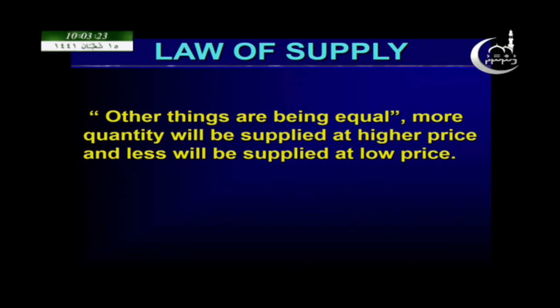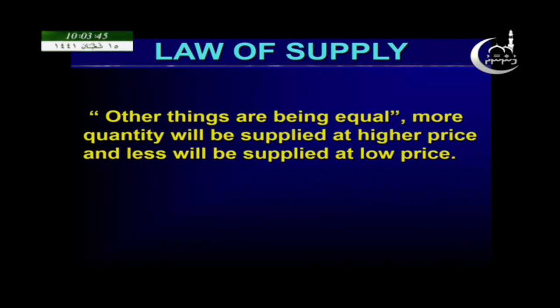In our real life, when the price goes up, the producers will produce and supply more, and when the price goes down, the producers will produce and supply less. So there is a direct relationship between price and supply.